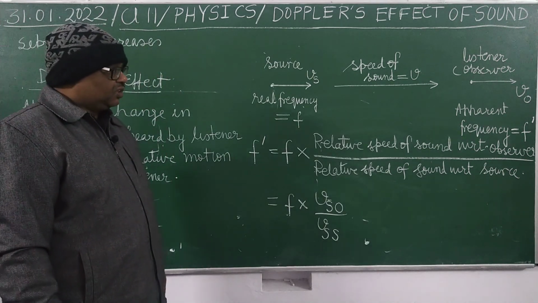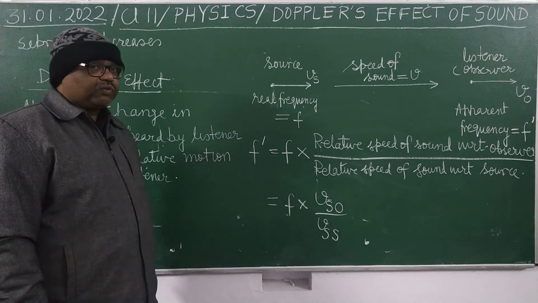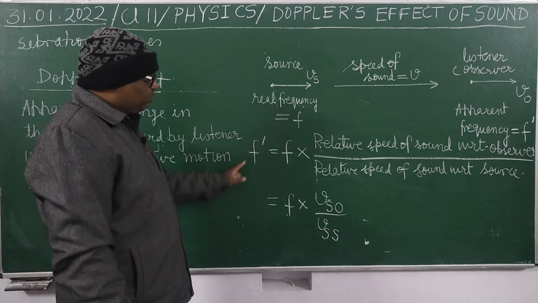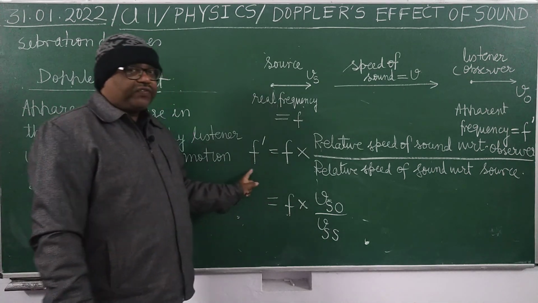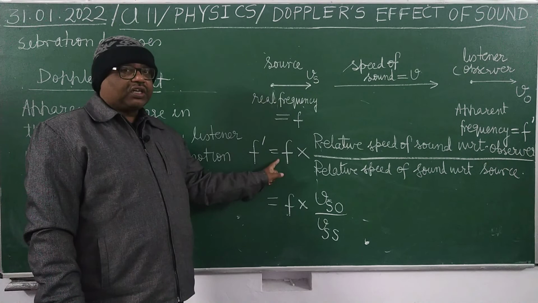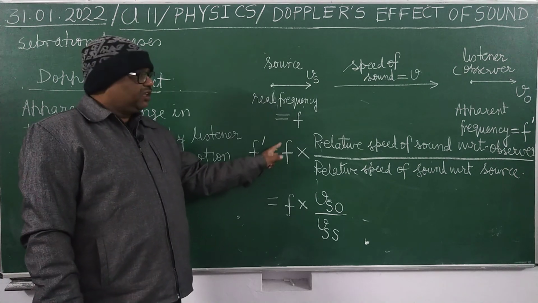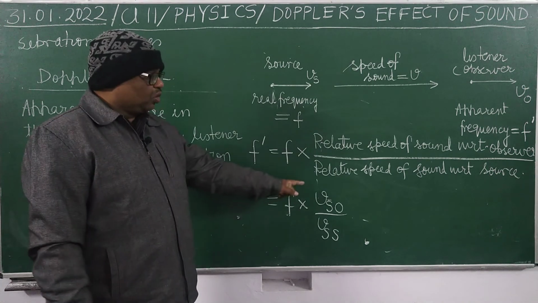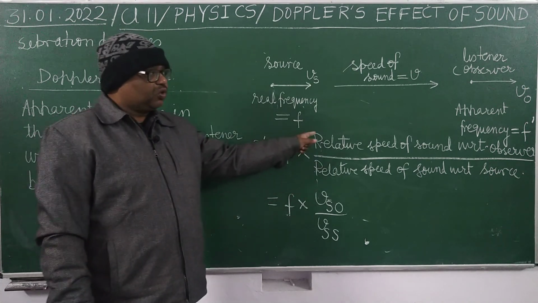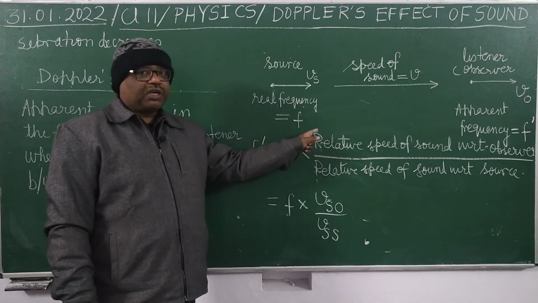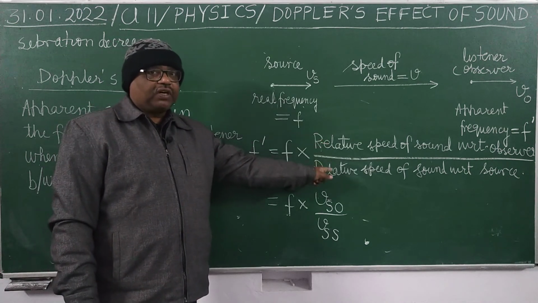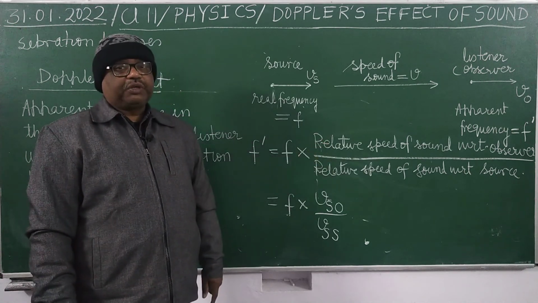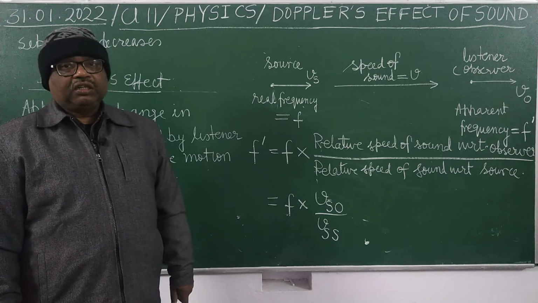It's clear? So what is the formula of the frequency relation between f dash and f? F dash equals to f. F is the real frequency. It is the relative speed of sound with respect to the observer divided by relative speed of sound with respect to the source.